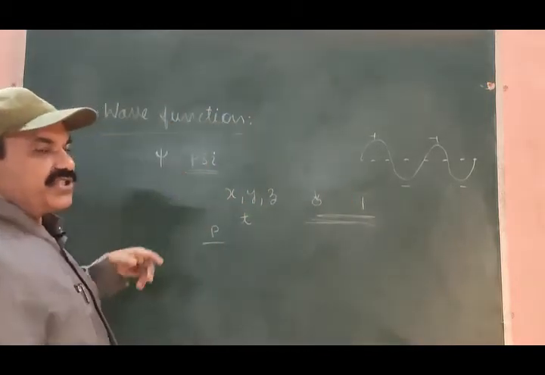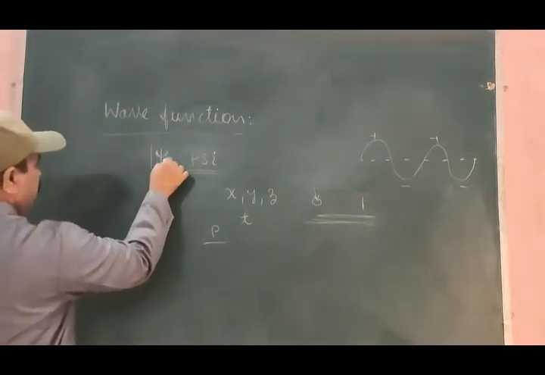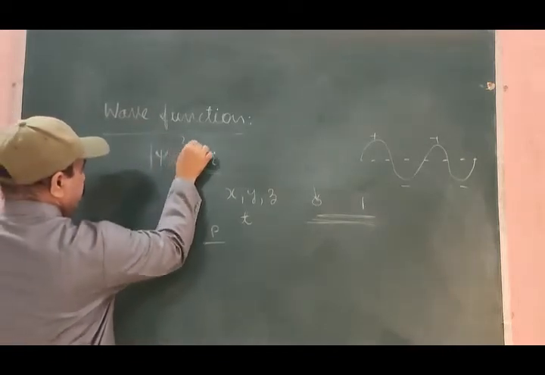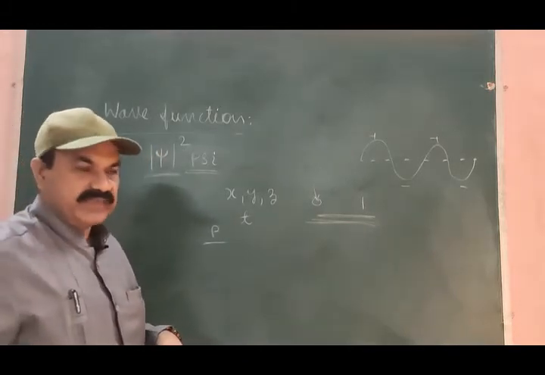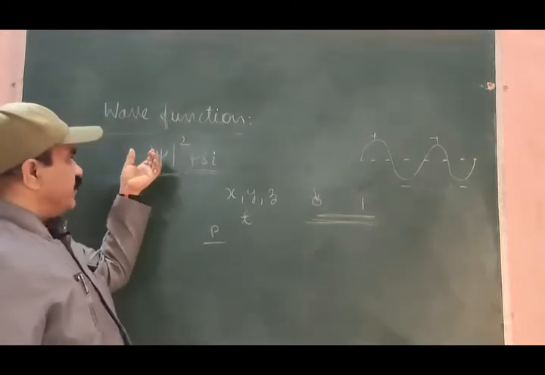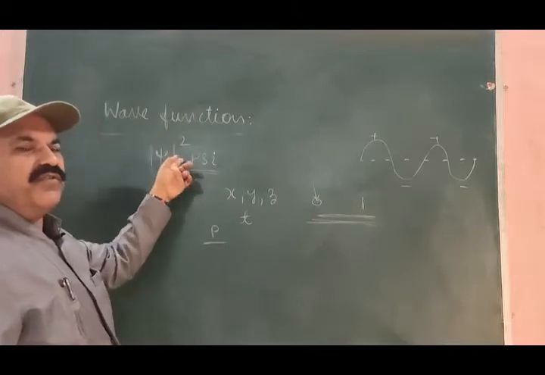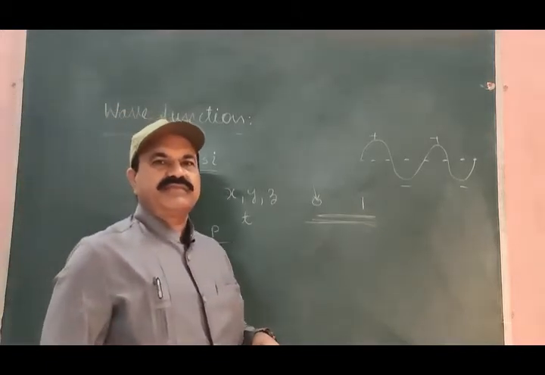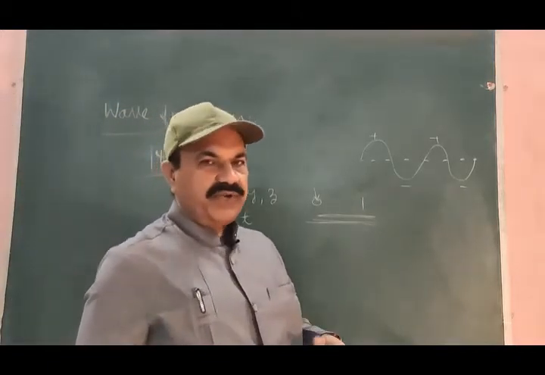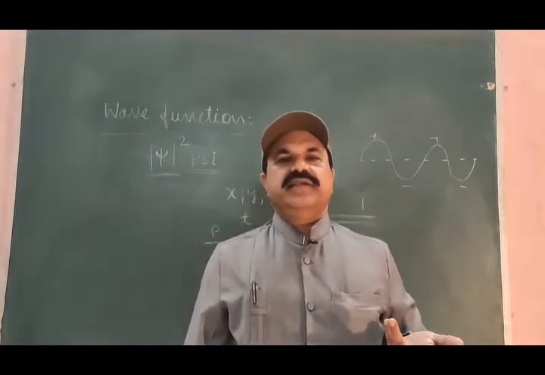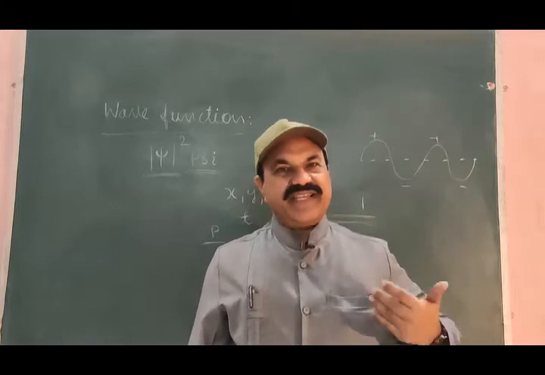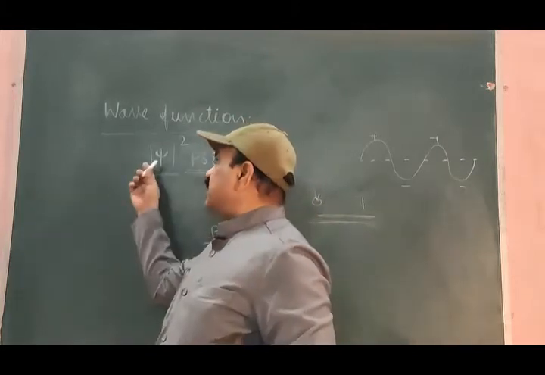This is the wave function psi. Let me write this wave function psi this way. What is this? Square of the absolute value of the wave function psi. Why take the absolute value? Psi may be complex. If psi is complex or psi is negative, I have to go for its absolute value.